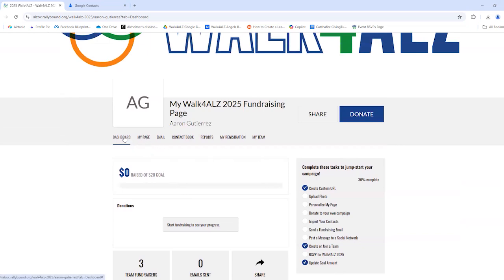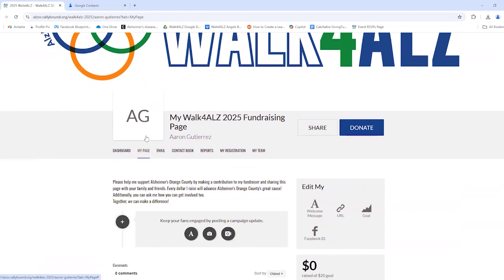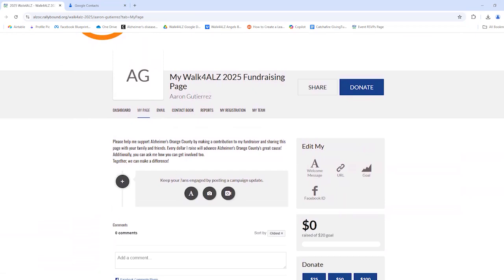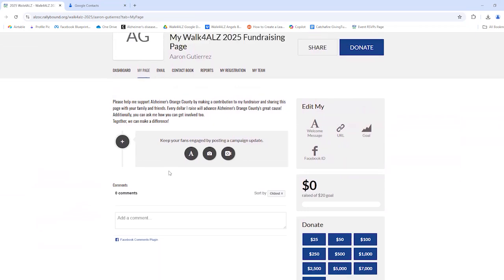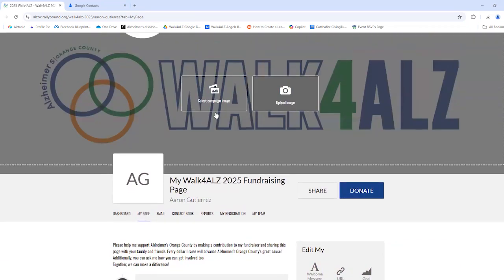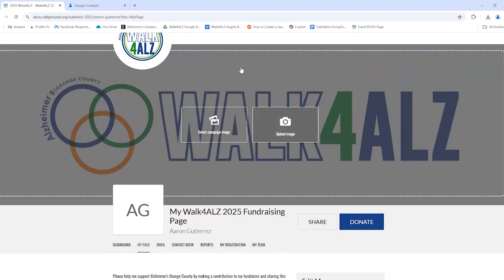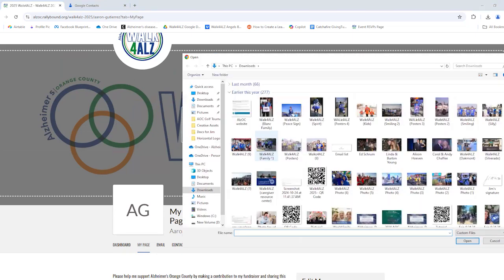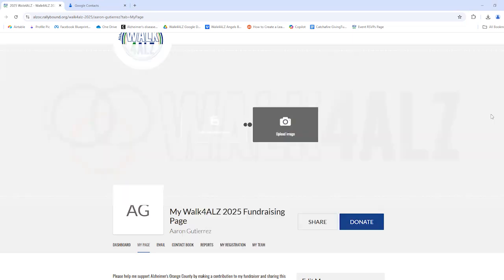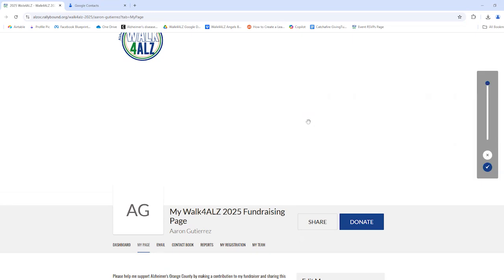Right next to that section of your dashboard, there's a section called My Page. This allows you to personalize some additional messages, images, things like that. We'll start with going over how you can personalize your campaign image. By default, as I mentioned, it's going to feature the Walk4ALZ logo, but you do have the option of either selecting the campaign image, which is already there, or uploading your own image and having that be your campaign image.